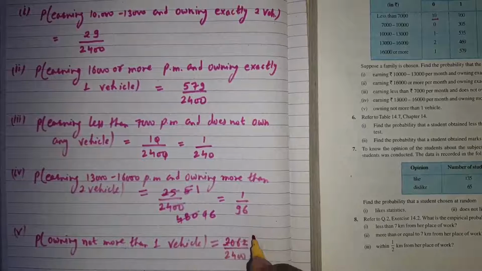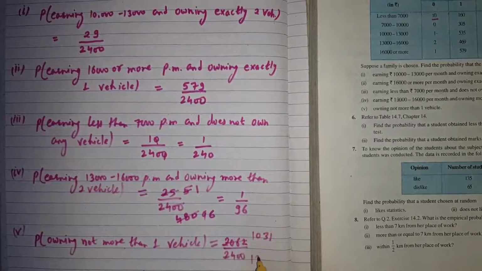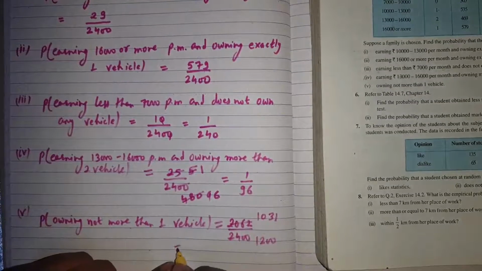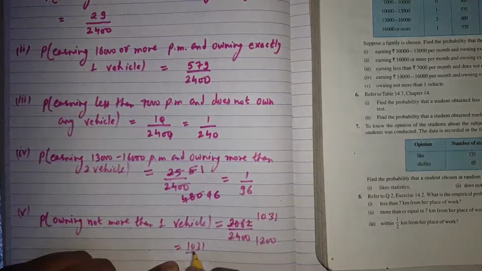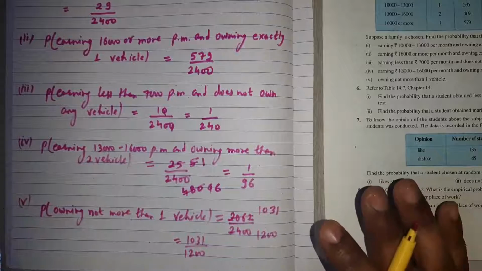We can cancel out, so it will be 1031 upon 1200. So the probability will be 1031 upon 1200. I think this question is clear.